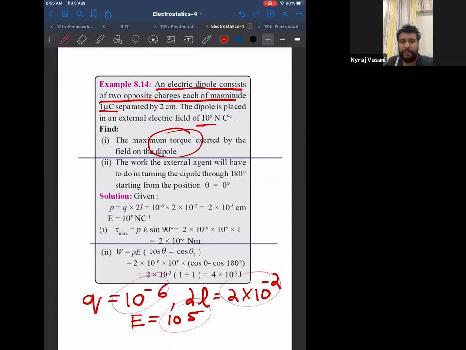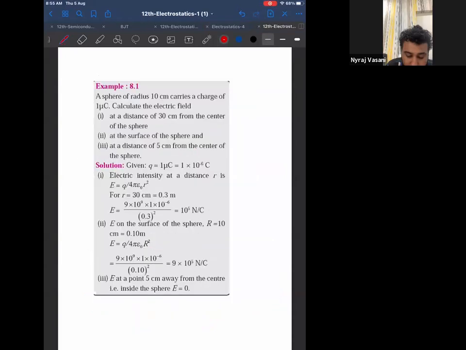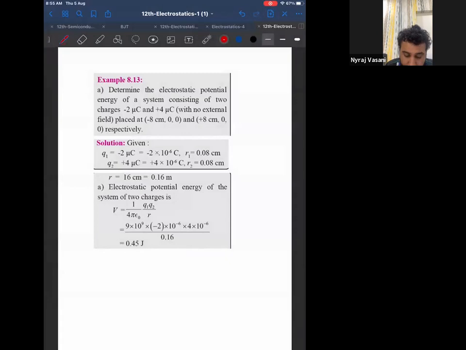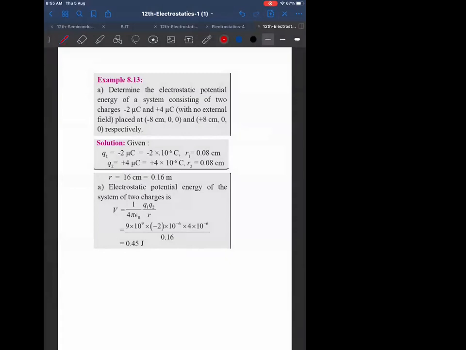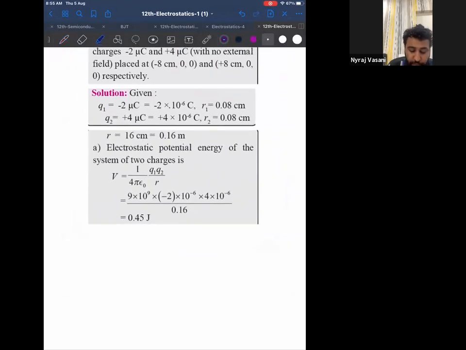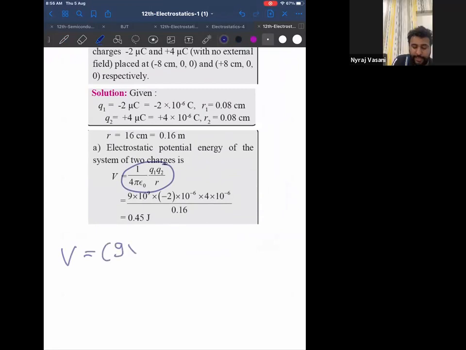Now let me take the next question. 8.13. That was, I think, last class, correct? So the solving part, we'll do it. The solving part means I have to do from this step, correct? So listen. 1 by 4 pi epsilon naught means 9 into 10 power 9, correct?